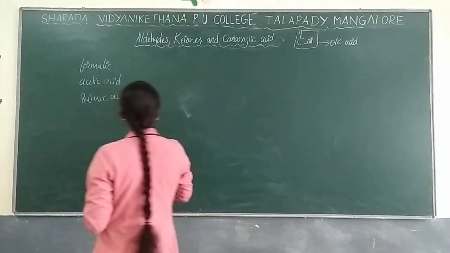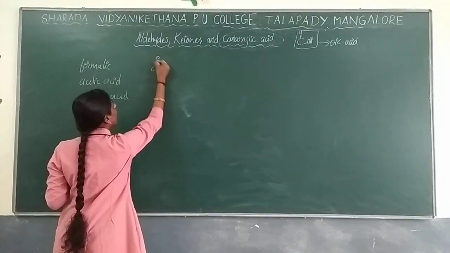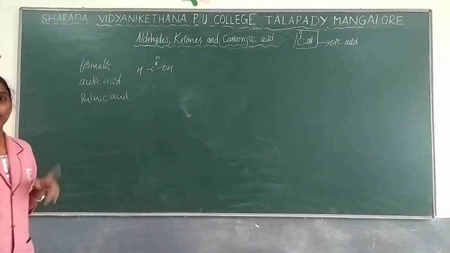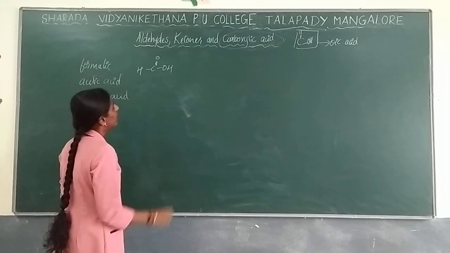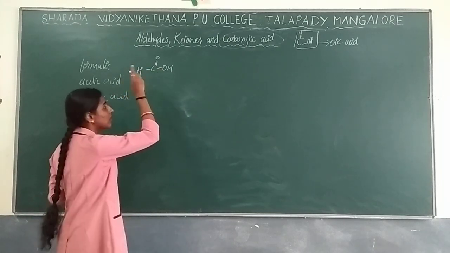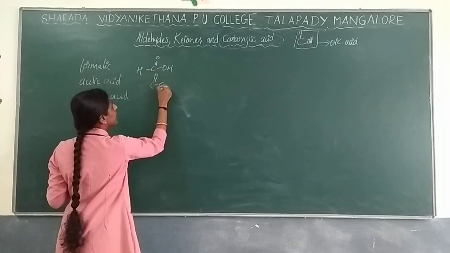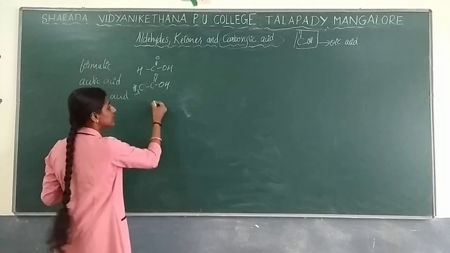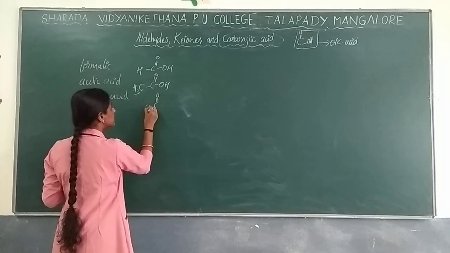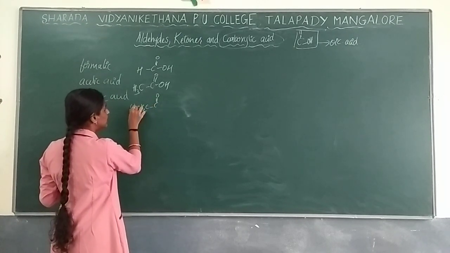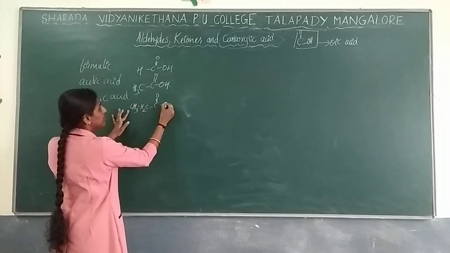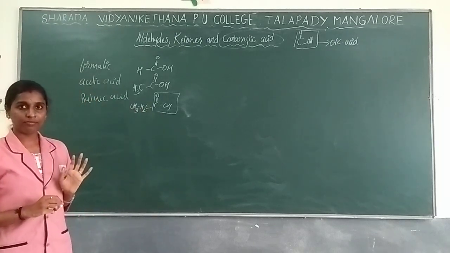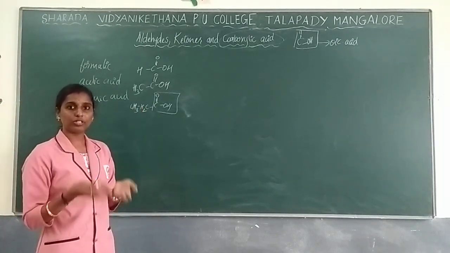For example, this is nothing but formic acid, or you can call it methanoic acid. Next, if you add one more carbon, that is 2 carbons, it is ethanoic acid. With CH2, CH3, 3 carbons with the carboxylic acid functional group is propanoic acid. Next we continue the same way: butanoic acid.